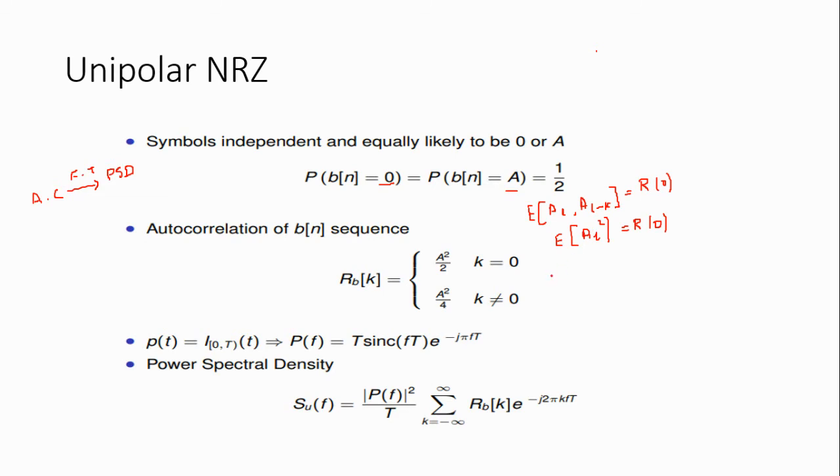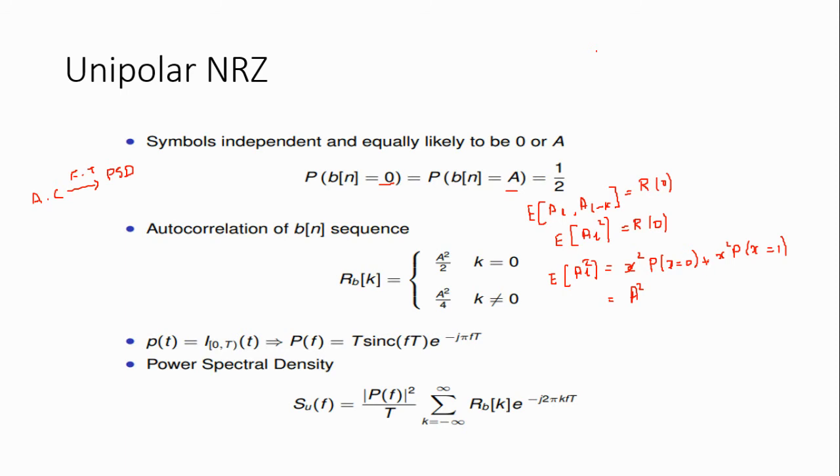The expectation of AL square is x square with probability of x equal to 0, plus x square with probability of x equal to 1, where x is the amplitude.